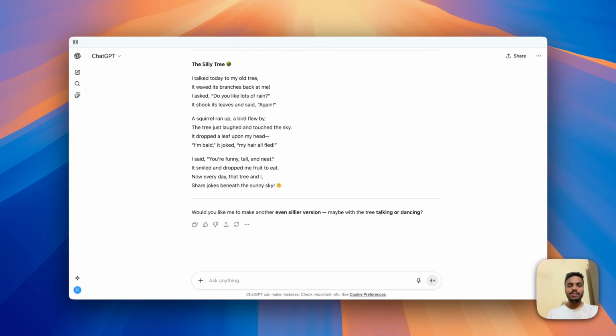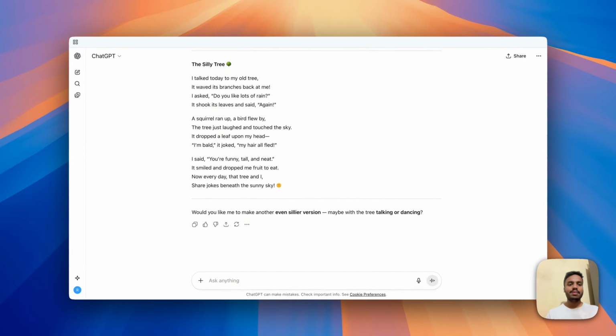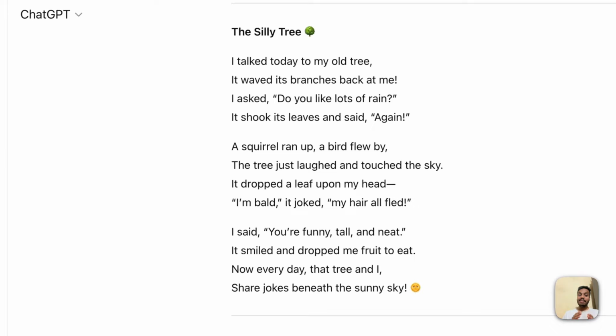I wanted a funny tone, so I changed the tone. You can read this poem too. A squirrel ran up, a bird flew by, the tree just laughed and touched the sky. It dropped a leaf upon my head, I am bald, it joked, my hair all fled. You can observe, right? There is a change in the tone of the poem. The poem is a little funnier.